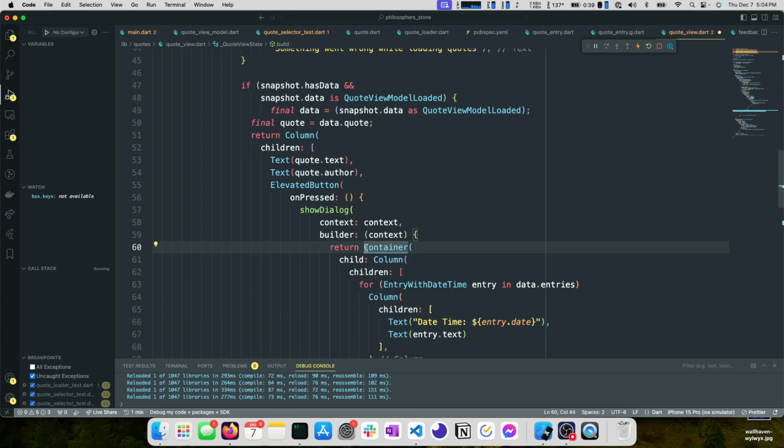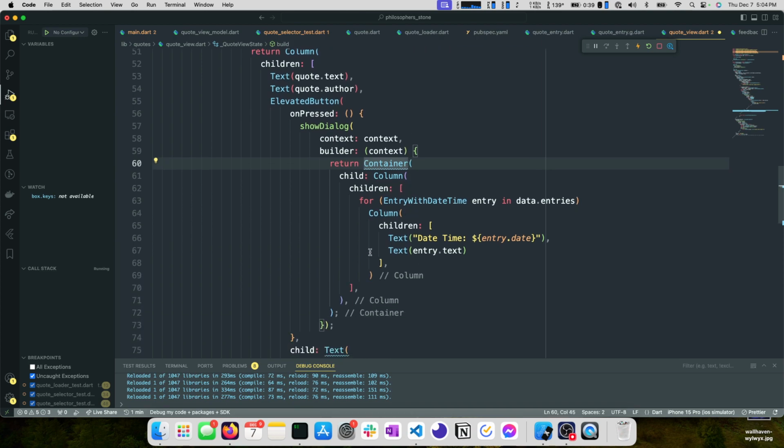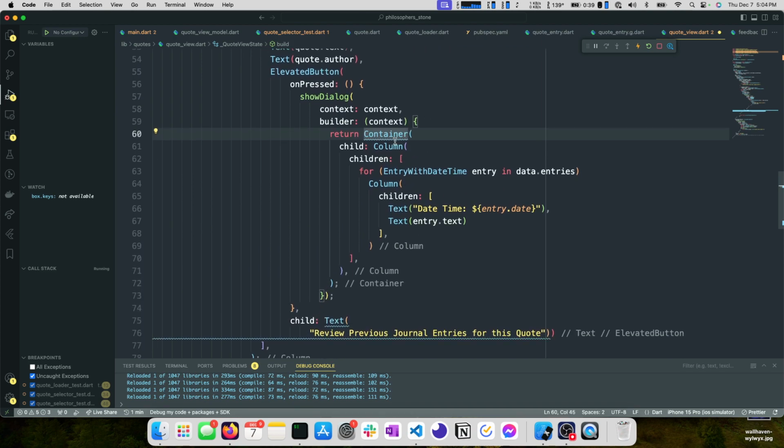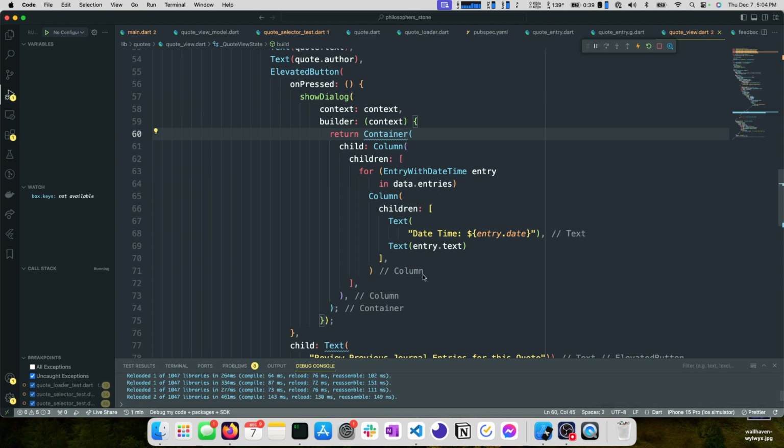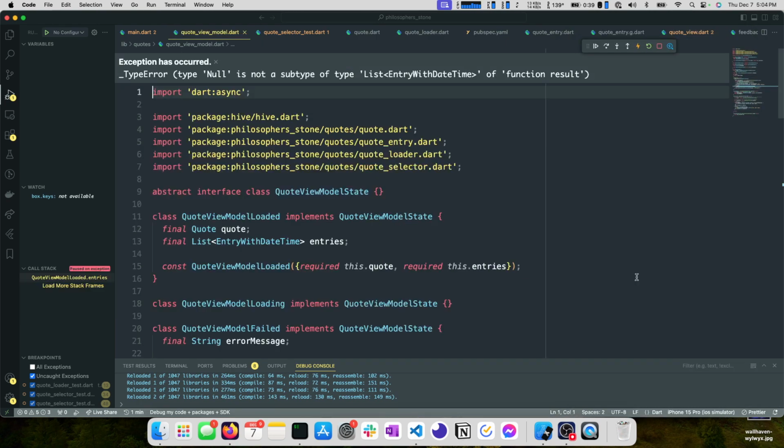Okay, this is an unnecessary instance of container. That's fine, we'll leave it for now. We might actually style this depending on how it looks. So let's go ahead and hit this. Null is not a subtype of list entry with date time of function result.